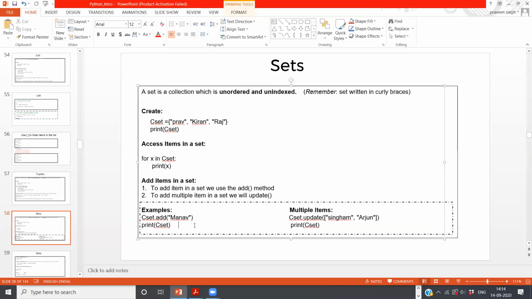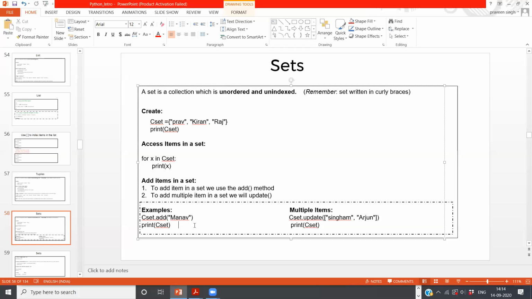We write the name of the set, then dot, then add, and then mention the name which you wanted to add. I have mentioned it in an example, you can look into it.